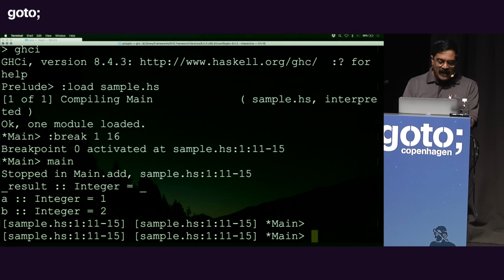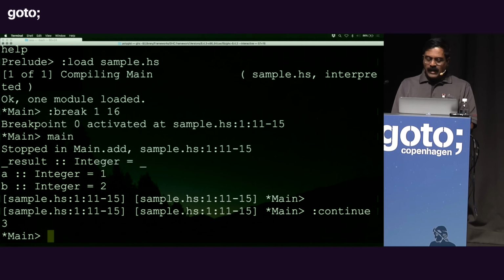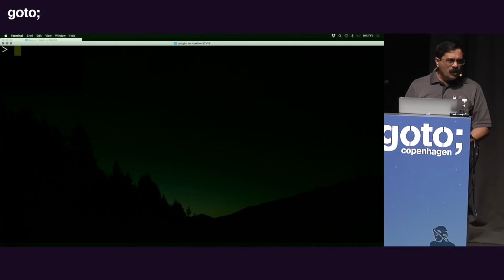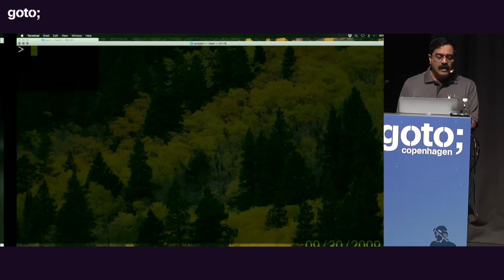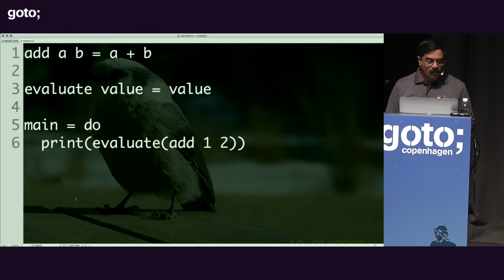So I'm going to go ahead and type continue, and as I type continue, you can see that it is actually displaying the result of 3, a proof that it actually called the add function because it was stopping on line number 1. Well, of course, I took all this effort to show you the obvious, which is kind of pointless, isn't it? But let's get back to this code for a minute.